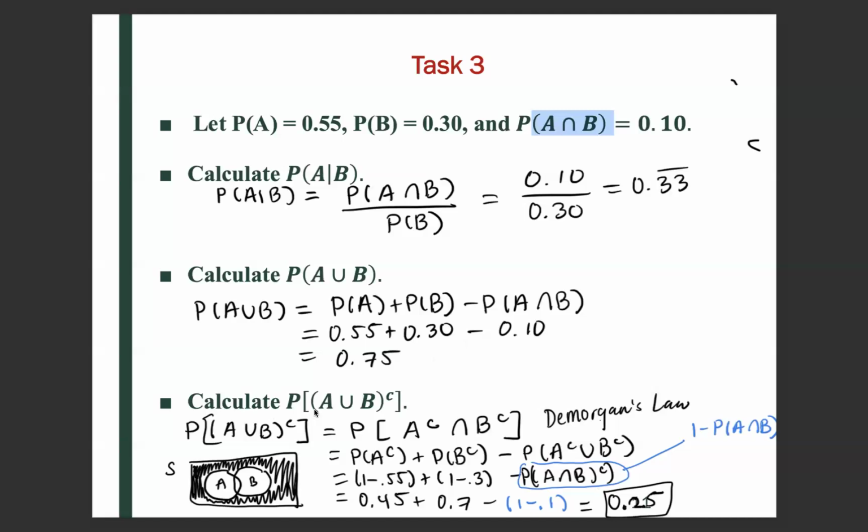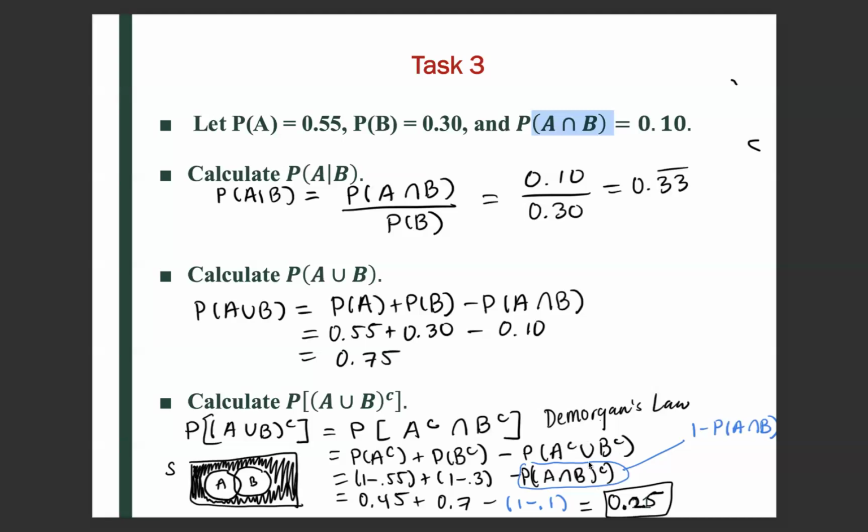Okay, what about the probability of A union B complement? By De Morgan's law, the probability of A union B complement equals the probability of A complement intersect B complement. And this is equivalent to the probability of A complement plus the probability of B complement minus the probability of A complement union B complement.